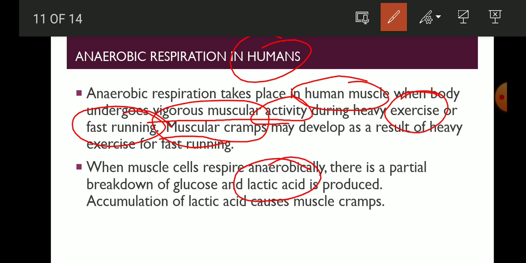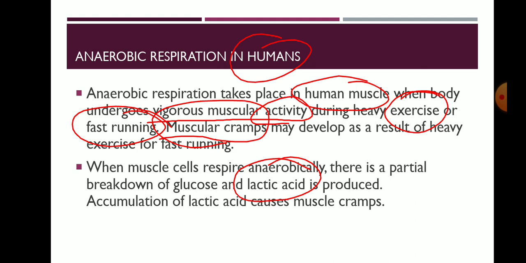So lactic acid is produced, and that lactic acid causes pain in our body. This accumulation of lactic acid causes muscle cramps, and it is the reason for the pain when you are doing heavy exercise and not getting oxygen in your body while running or doing anything else.